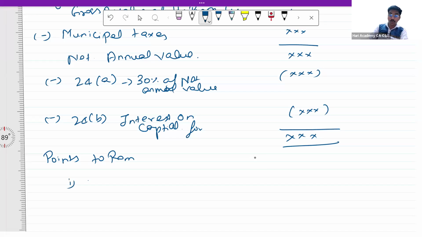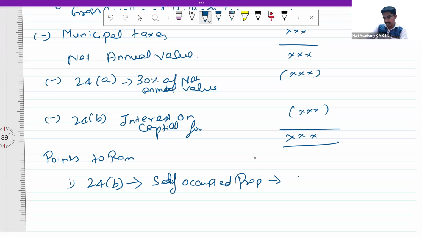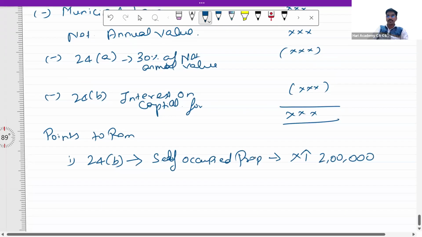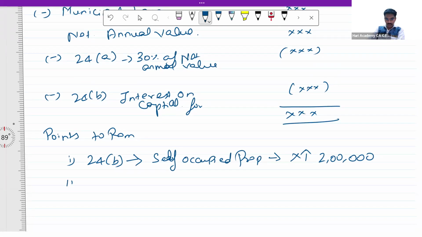First point is total deduction under 24B in case of a self-occupied property should not exceed 2 lakhs. Your total deduction under section 24B in respect of a self-occupied property should not exceed 2 lakhs. That is the first point. Second point is municipal taxes are not allowed as a deduction in case of a self-occupied property, right?